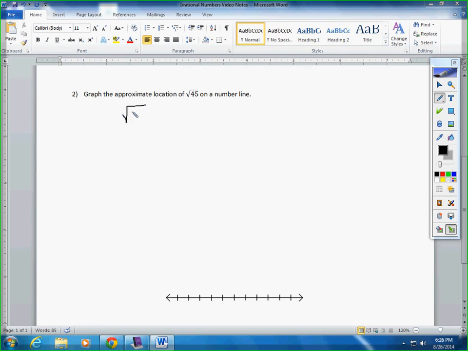Well, you guys would probably, after thinking about it for a minute, come to the conclusion that the square root of 45 is between the two guys right here, the square root of 36 and the square root of 49, which we know this one to be 6 and this one to be 7. So we know that the square root of 45 has to fall somewhere in between. It's going to be a decimal. And if you recall, since it is the square root of a non-perfect square, it's actually going to be an irrational number. But it only asks for an approximate location.